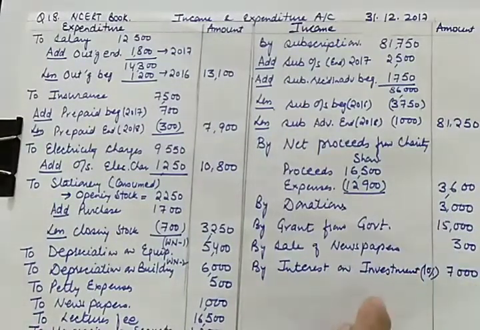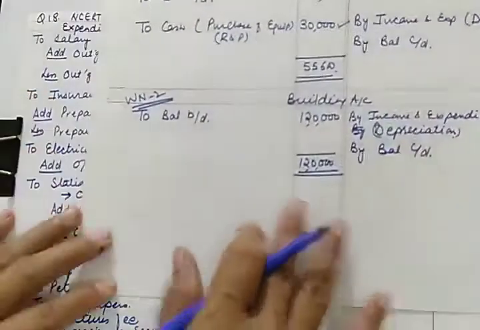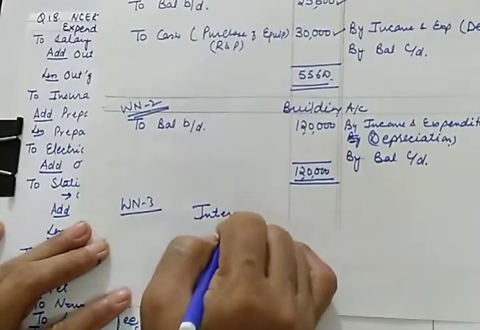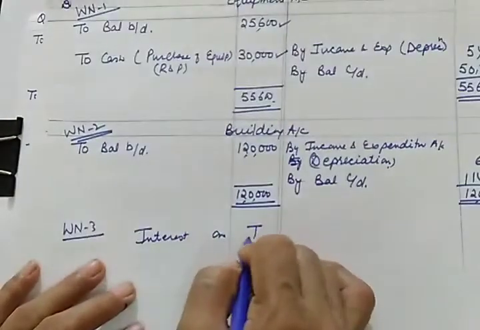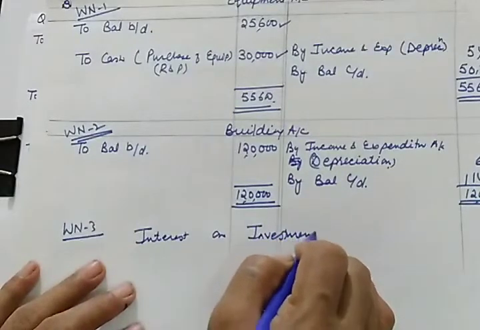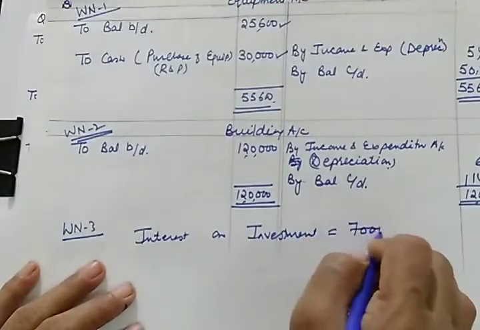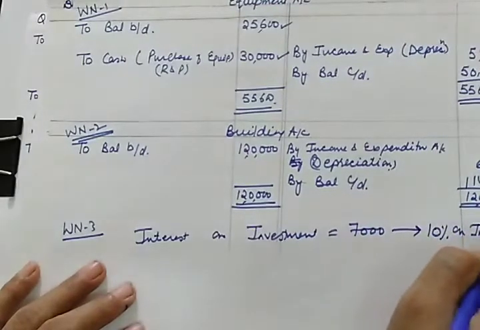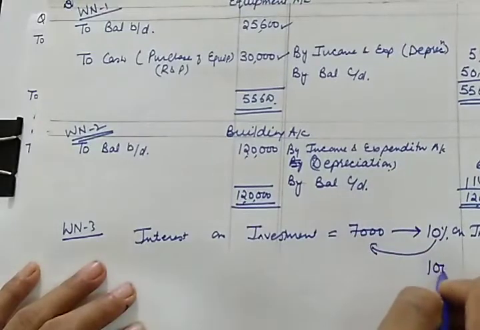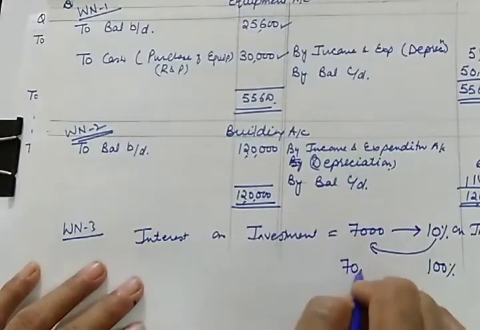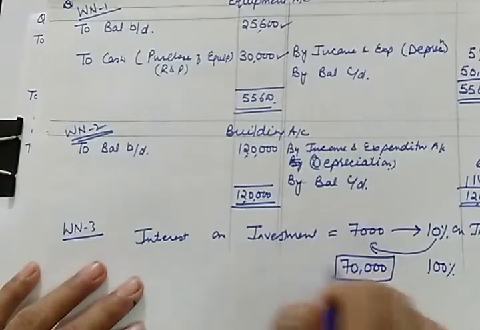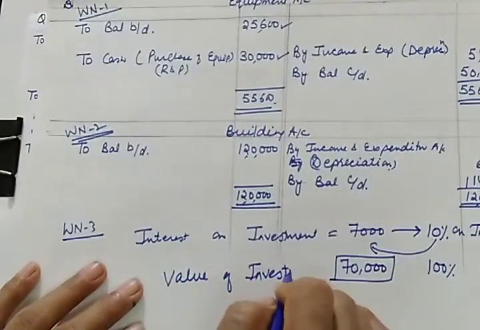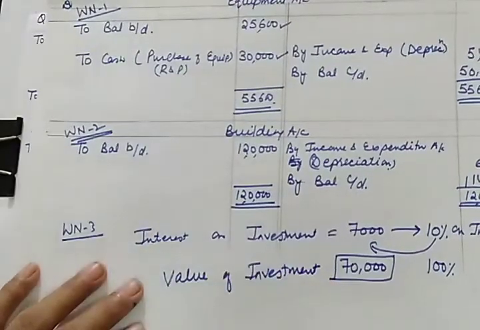So see, there is also a hidden adjustment here. Interest on investment is 7,000, which shows 10% on investment. So if 10% is this, can we calculate 100%? 100% means the value of investment will be 70,000. This is the hidden adjustment. How to calculate hidden adjustment?